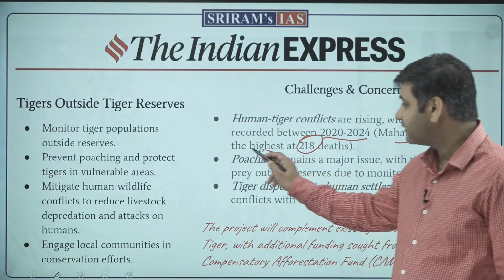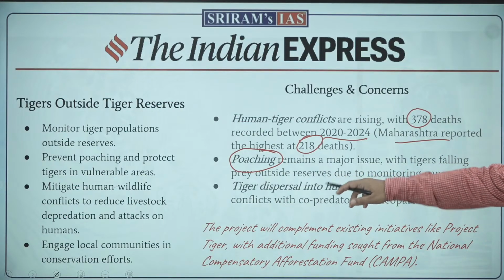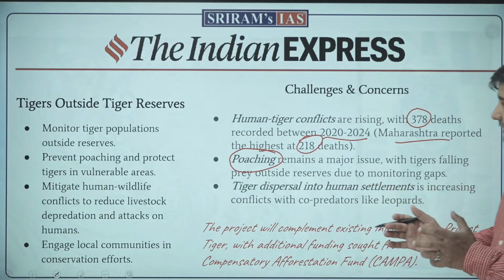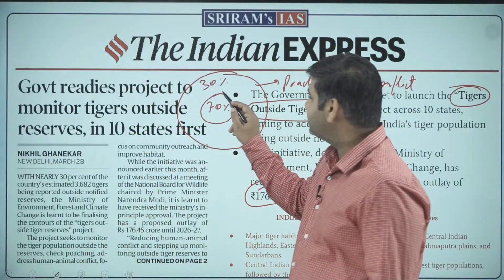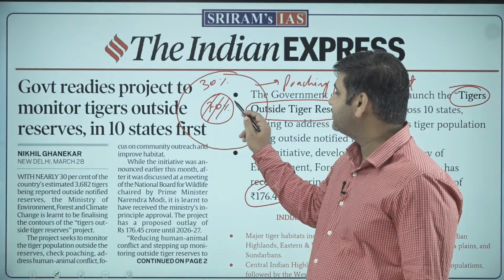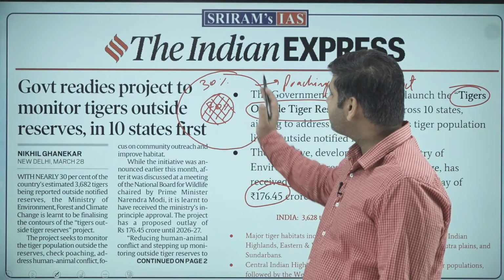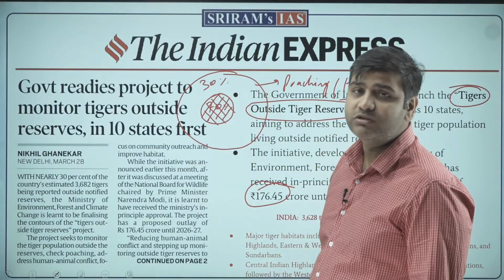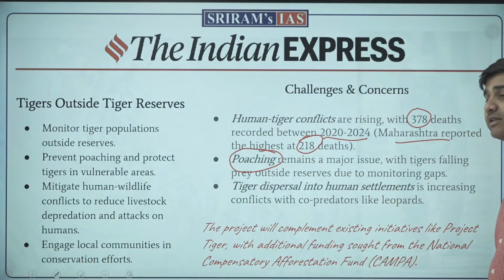Poaching is another prominent issue. It remains a major issue, with tigers falling prey outside reserves due to monitoring gaps. Inside that particular area, in this tiger reserve, there is vigilance. There are very few chances of poaching here. But what about the outside area? Outside, 30% of the tiger population is roaming around. So poaching is another major issue.